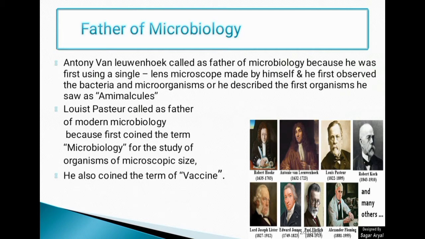First is Robert Hooke, second is Anthony Leeuwenhoek, third is Louis Pasteur, fourth is Robert Koch, fifth is Lord Joseph Lister, next Edward Jenner, next Paul Ehrlich, and next is Alexander Fleming. Alexander Fleming discovered the first penicillin.